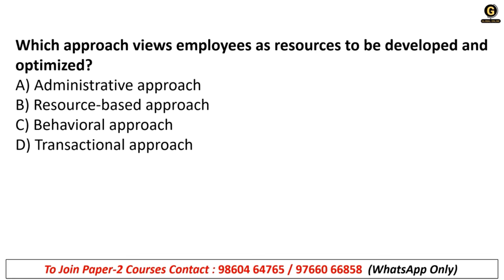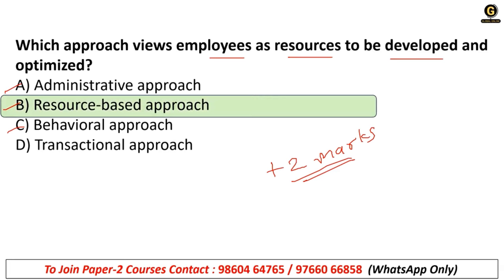Which approach views employees as a resource to be developed and optimized? A. Administrative approach, B. Resource based approach, C. Behavioral approach, or D. Transitional approach. Remember, you can also give your answer in the comment box. When your answer is right, you can give yourself 2 marks. After the end of the video, you will calculate your overall score and share it in the comment box. The right answer to this question is option B, resource based approach.